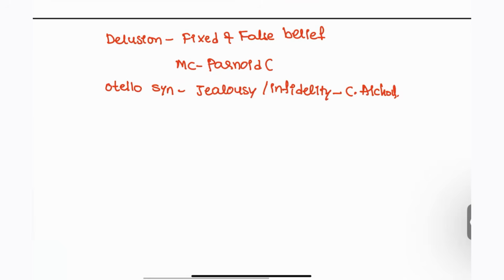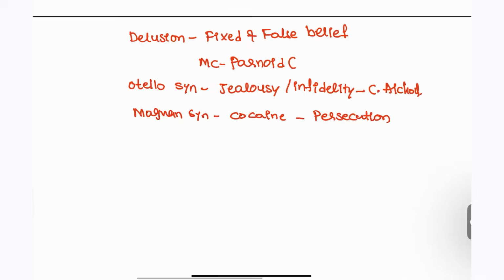Next, the other one, Magnan syndrome. This is seen in patients who take cocaine, the cocaine bugs. So they will feel that something is crawling on them, like bugs are eating them. This is a persecutory type of delusion that is seen in patients of Magnan syndrome.